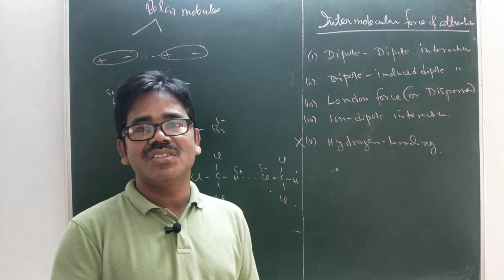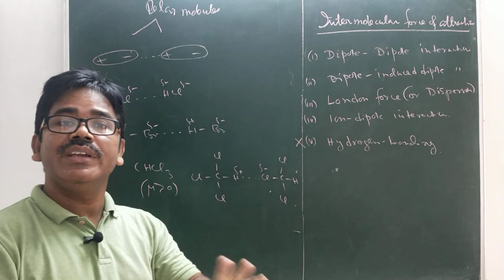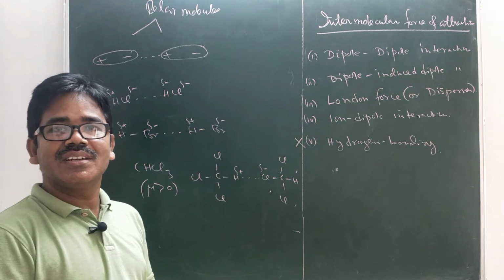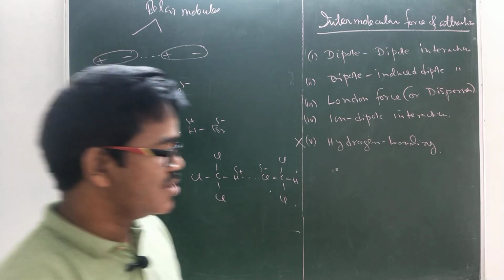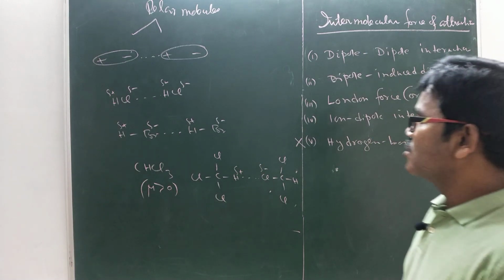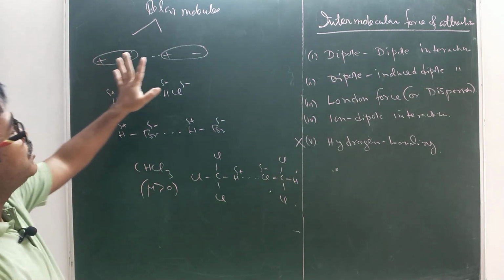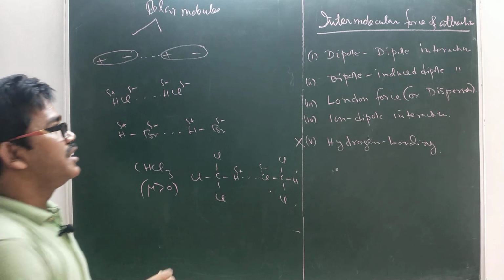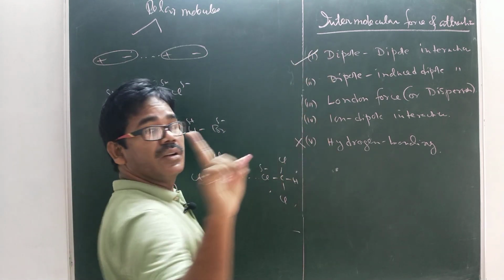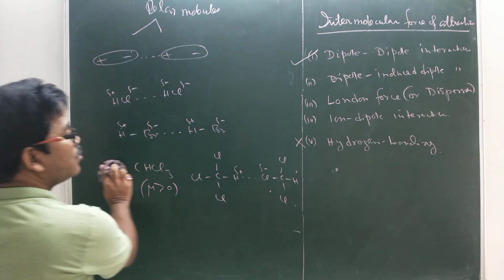After that, HCl, HBr, HI, chloroform, this kind of polar molecule, in all polar molecules dipole-dipole attraction exists. The higher the dipole-dipole attractions, the higher the boiling point. Here, molecules must be polar. That's the basic condition. Very important: dipole-dipole attraction is possible between polar molecules.